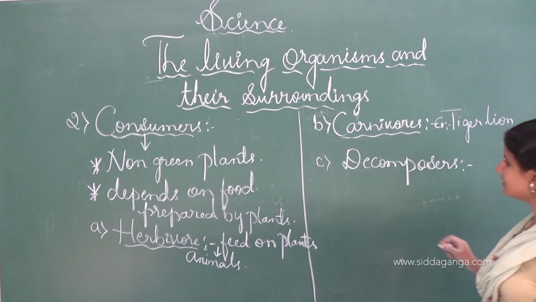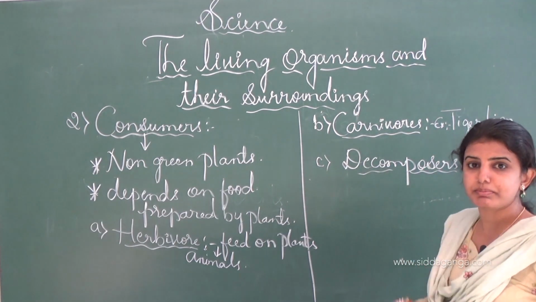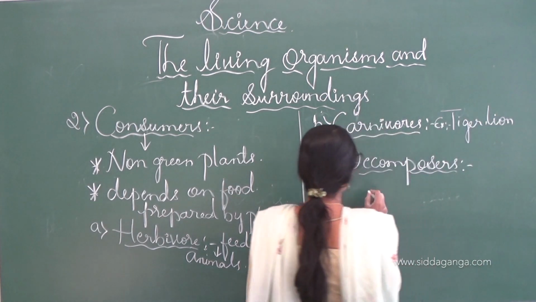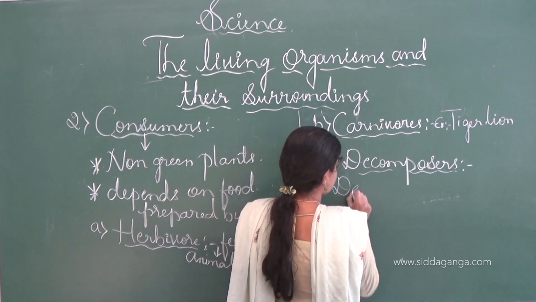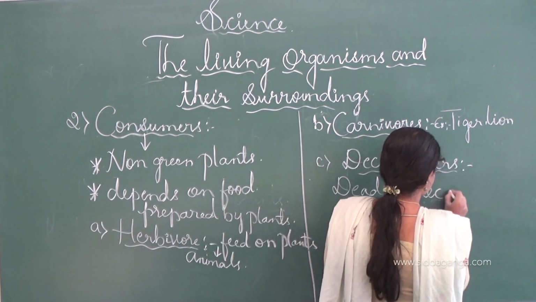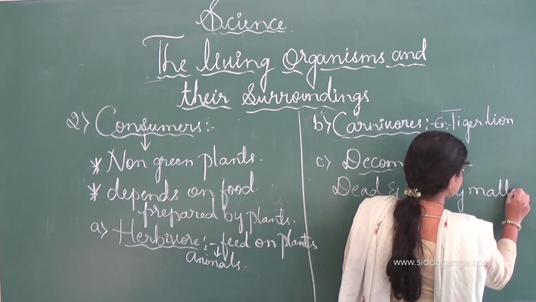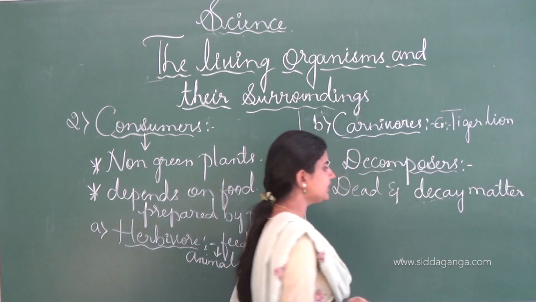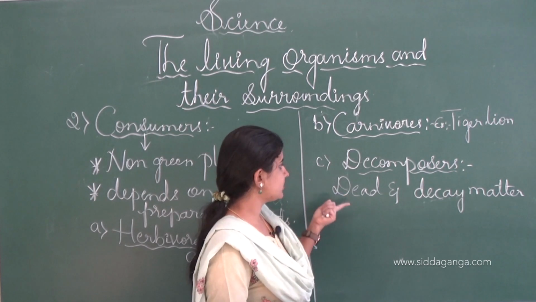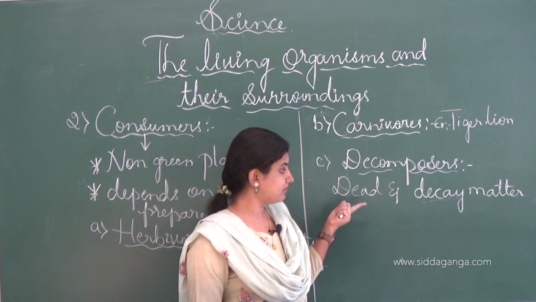And the next one is the decomposers. These are the organisms which depend on dead and decayed organic matter. This is a new term for you, dead and decayed matter. Dead and decay means nothing but kolutu hogodu. These organisms feed on dead plants, like bacteria.